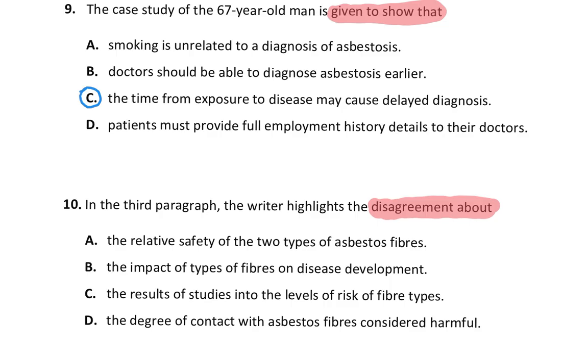So that is stated clearly where we found the answer, where there's debate. They're talking about the level that is considered safe. So if it's the degree of contact that is considered harmful, in other words, they are trying to say the level of exposure that is considered to be safe.